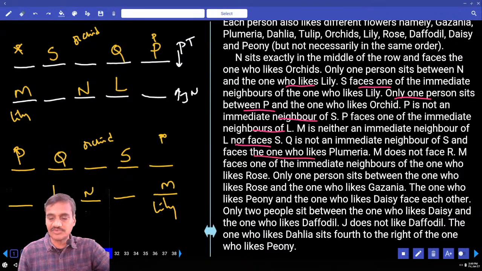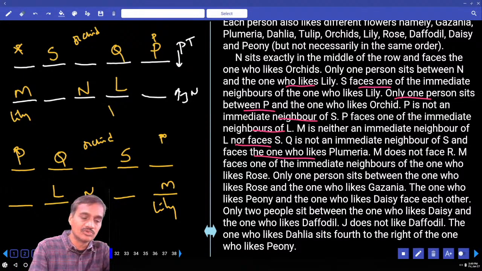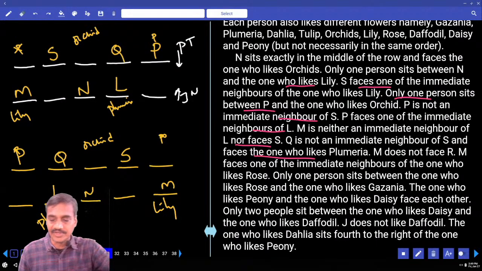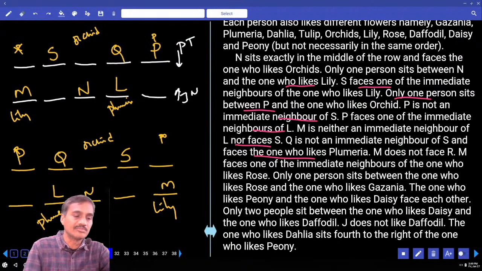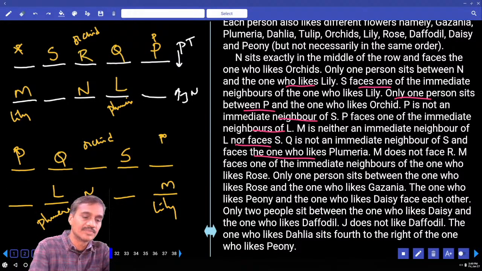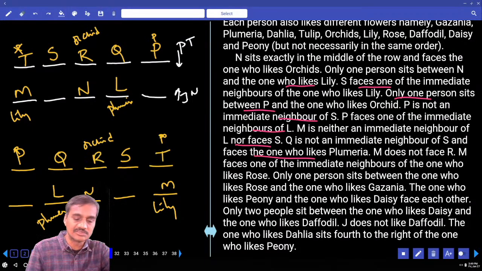And Q faces the one who likes plumeria. Now plumeria is at this place. Then next, M does not face R. So R must be here. If R is here, T is the person left over, so T is at this place.